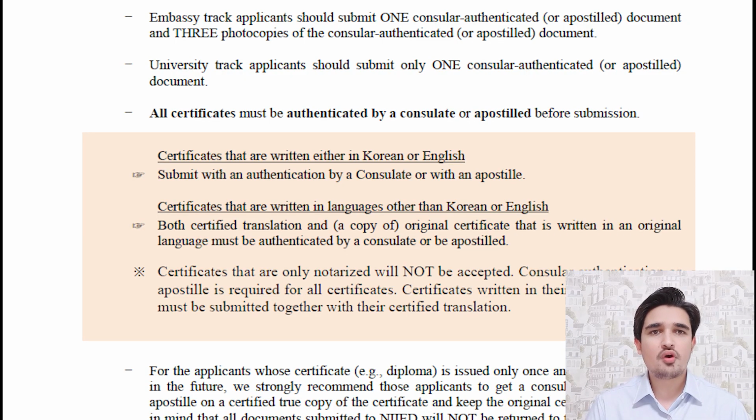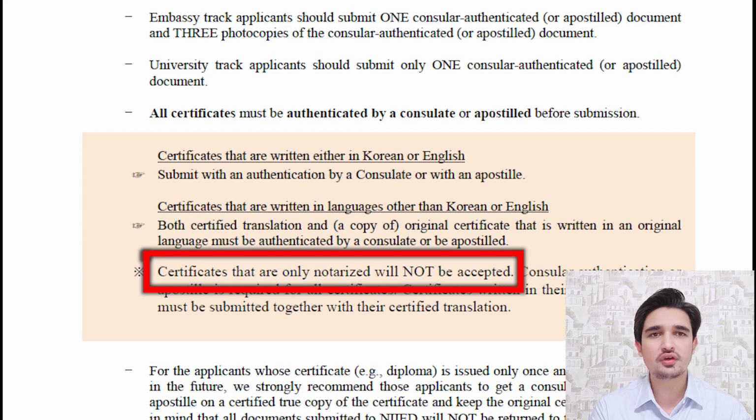Now I will discuss an important issue regarding attestation of documents, which is a new thing in the GKS guidelines this year. Please keep in mind that this year notarization is not available. You must attest your documents from the Korean embassy in your country. First I will explain the difference between notarization and attestation from the Korean embassy. Notarization simply means attestation from a lawyer. He puts an attestation stamp and your document is notarized. In the previous year, students could submit notarized documents, but this year you have to attest your documents from the Korean embassy.